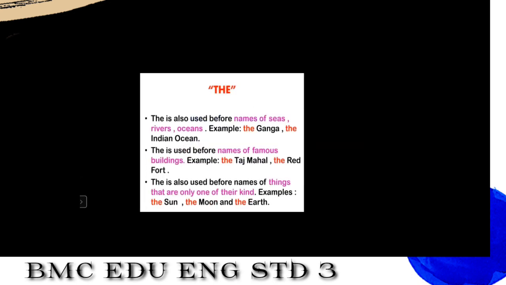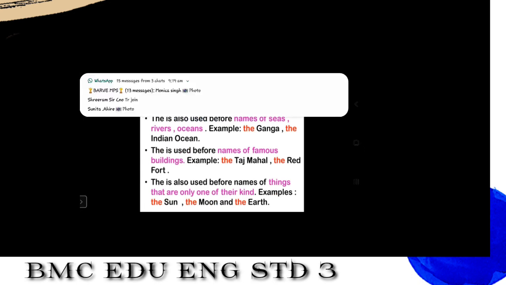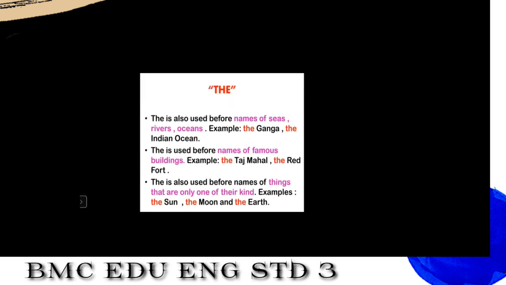Now students, here there are more examples where you can use the. This the is also used before names of seas, rivers, and oceans. Example, the Ganga. The Ganga is the name of a river. Yes, that is why we are talking about a particular river.